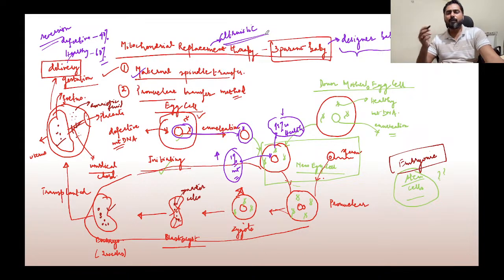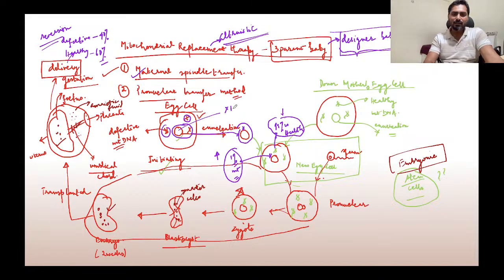But the opponents of this point of view say that we are just manipulating the mitochondria. We are not manipulating the nuclear DNA. So to get a designer baby, let us say you want to have a designer baby who has blue colored eyes, or a particular height, or anything that you desire as a genetic trait. The opponents say that we are not manipulating the nuclear DNA.